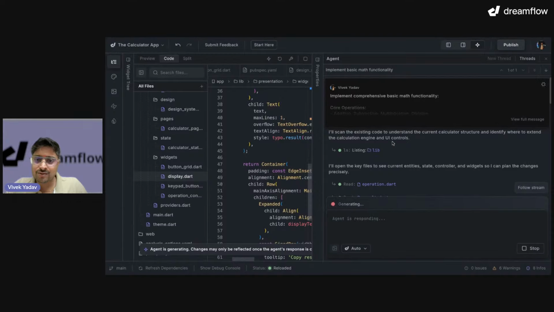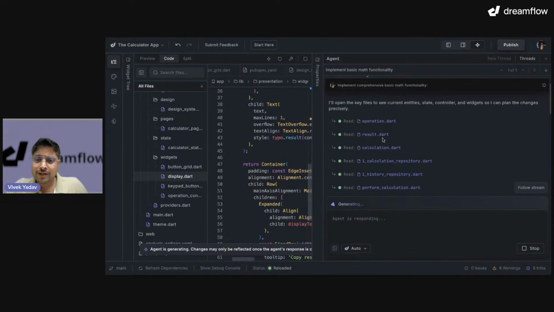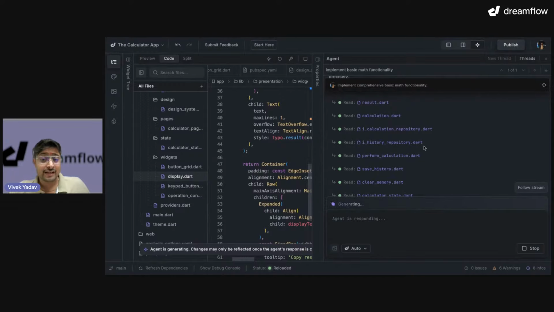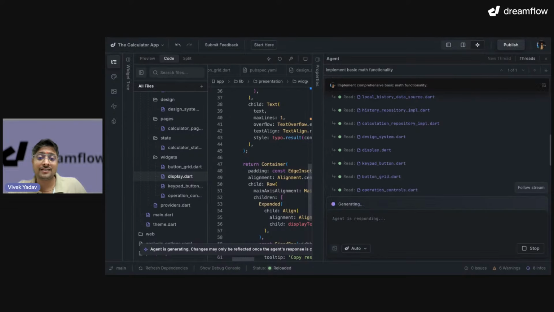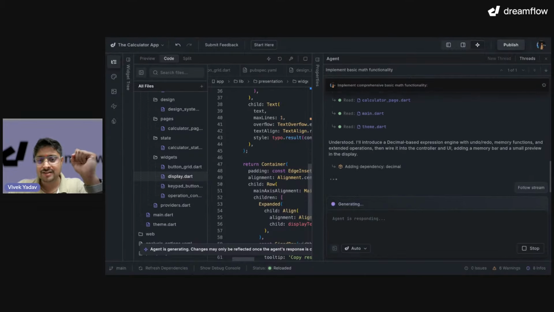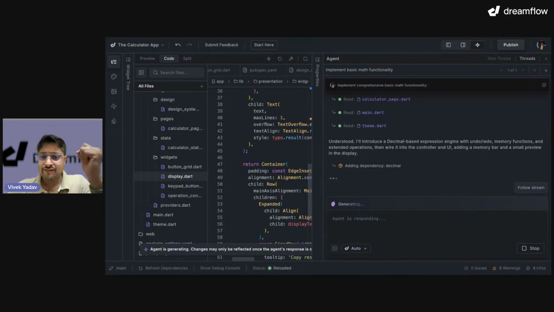So you can see it opened a lot of things like operations, result, calculations, even abstraction. It is reading a lot of files and making sure that it generates the correct code. So here, after reading almost 10-15 files, it says understood.